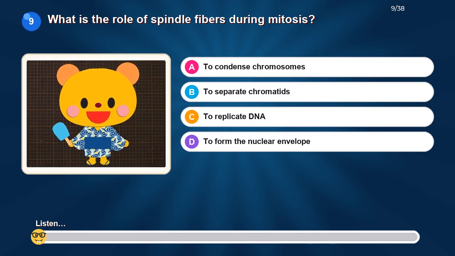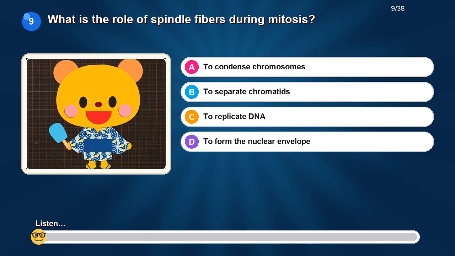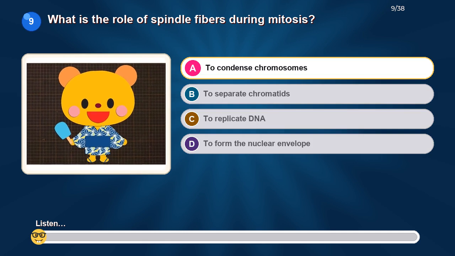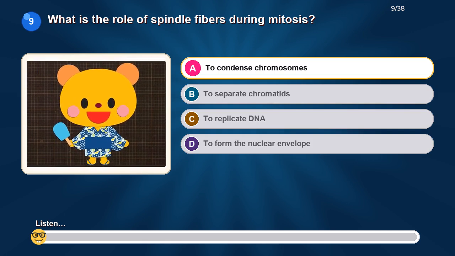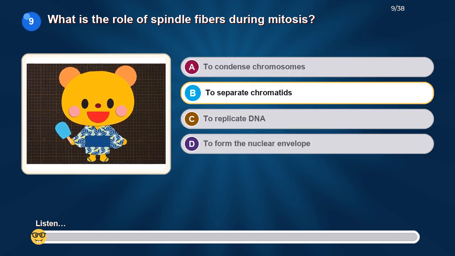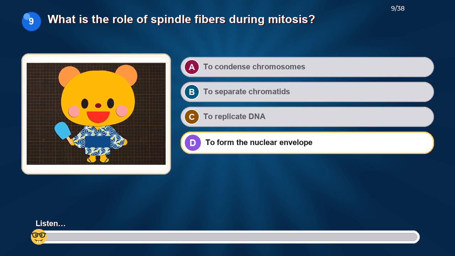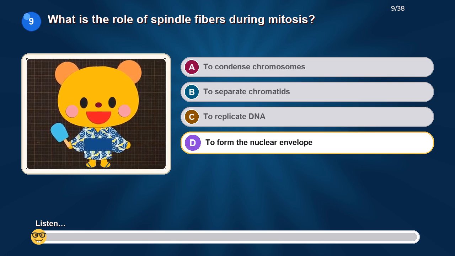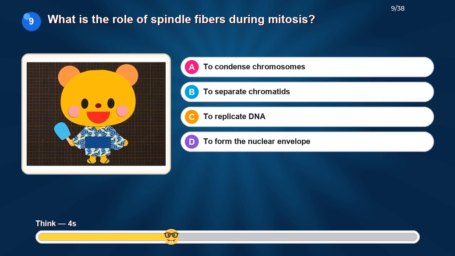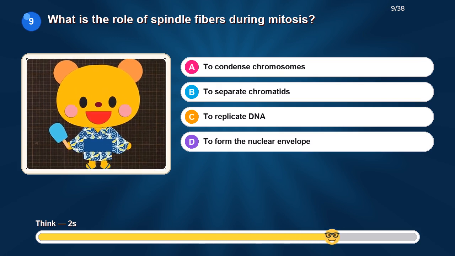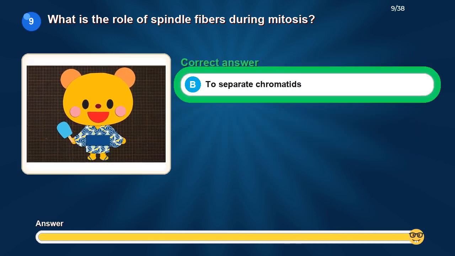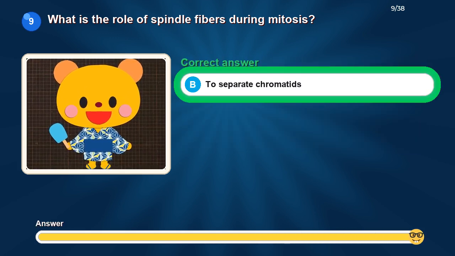What is the role of spindle fibers during mitosis? Option A, to condense chromosomes. Option B, to separate chromatids. Option C, to replicate DNA. Option D, to form the nuclear envelope. The correct answer is to separate chromatids.